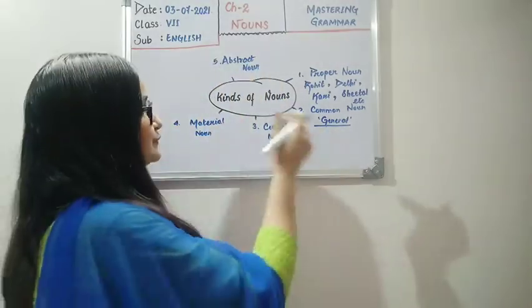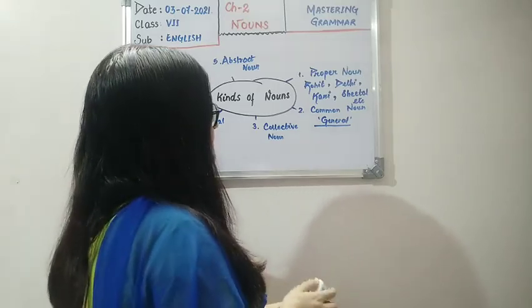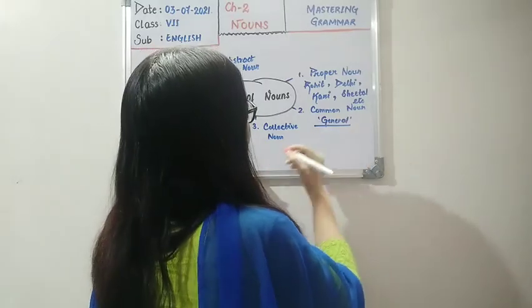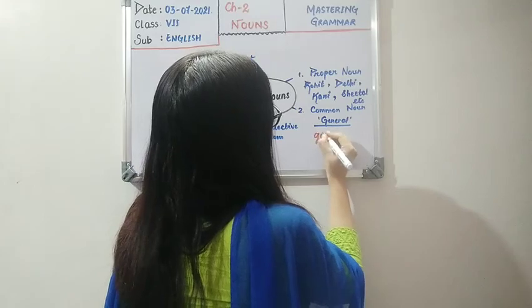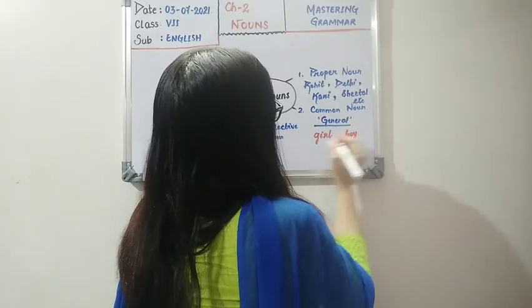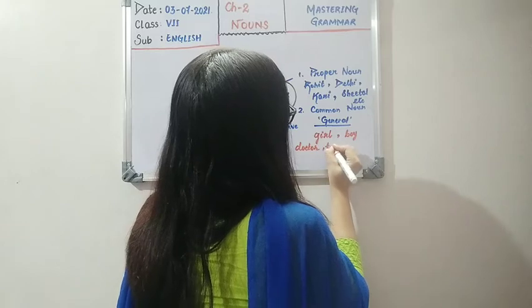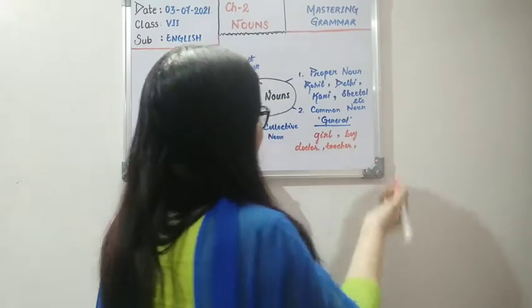Now children, let me move to the common noun. Let me use another color for this because that will help you see better. So now for common noun, what did I tell you? That it's used in a general sense. Like girl. Girl is called girl only, whatever her name may be. So girl, boy, doctor, teacher. Okay, all these words are nouns and they are general nouns.